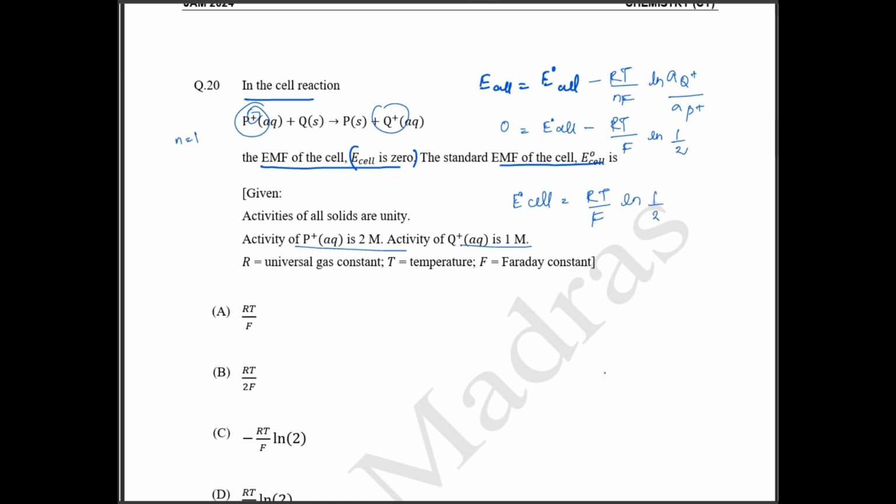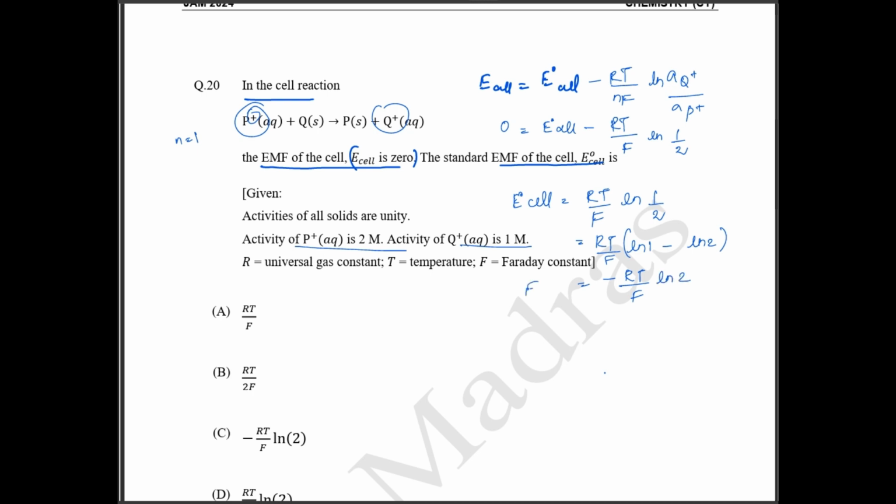So rewriting, we can write E naught cell will be equal to RT by F ln 1 by 2. So how else can we rewrite this? If you rewrite this 1 by 2, how can we write it? Minus RT by F. Okay, I'll write one more step. So RT by F ln 1 minus ln 2. So ln 1 is going to be 0. So if you multiply, this is going to be ln 2.